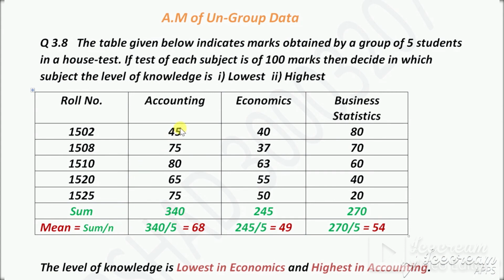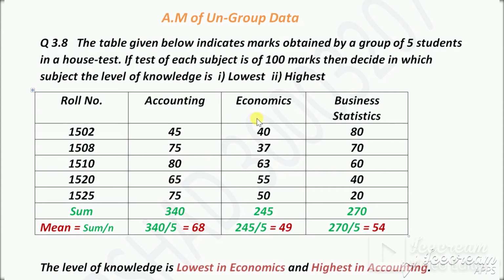So first of all, these numbers we have to add up. These are the marks of accounting of the students. First student, this marks, second student, third student, fourth student, and this is the fifth student. Now add up the marks of all these 5 students for accounting. So the accounting total is 340. 340 divided by 5. Why 5? Because these are 5 numbers. So sum divided by total, this is the mean. So you will get 68 as the arithmetic mean for accounting.